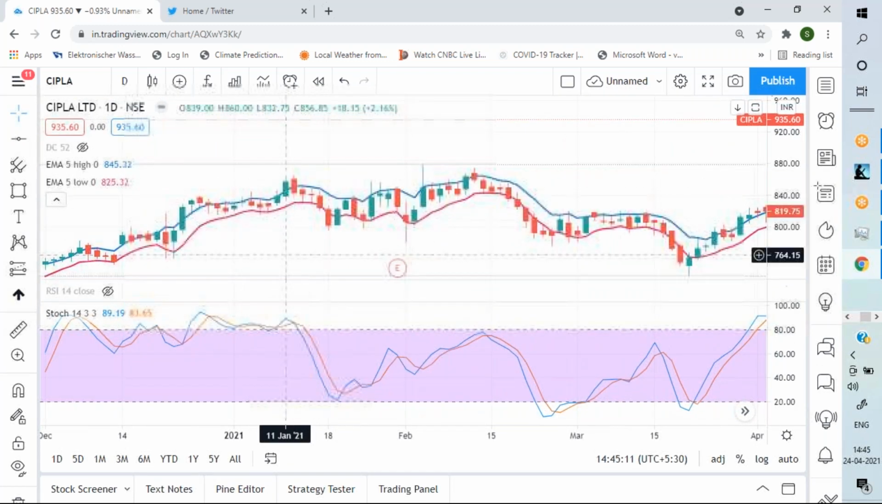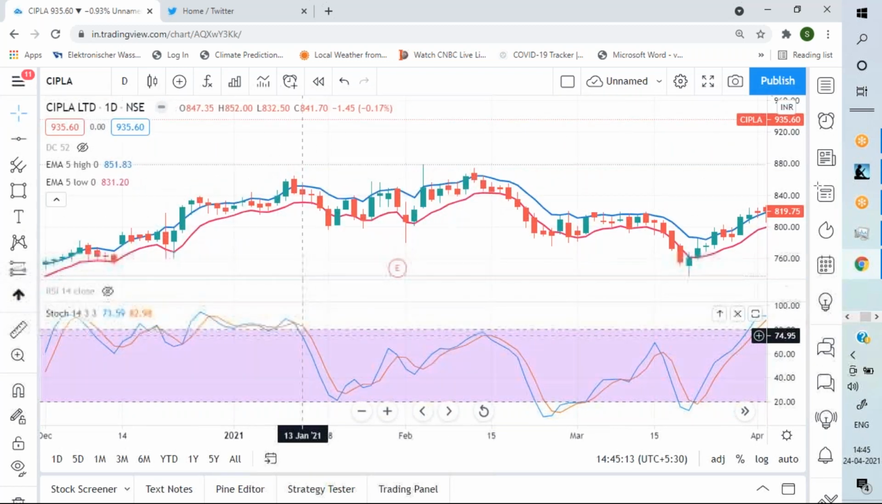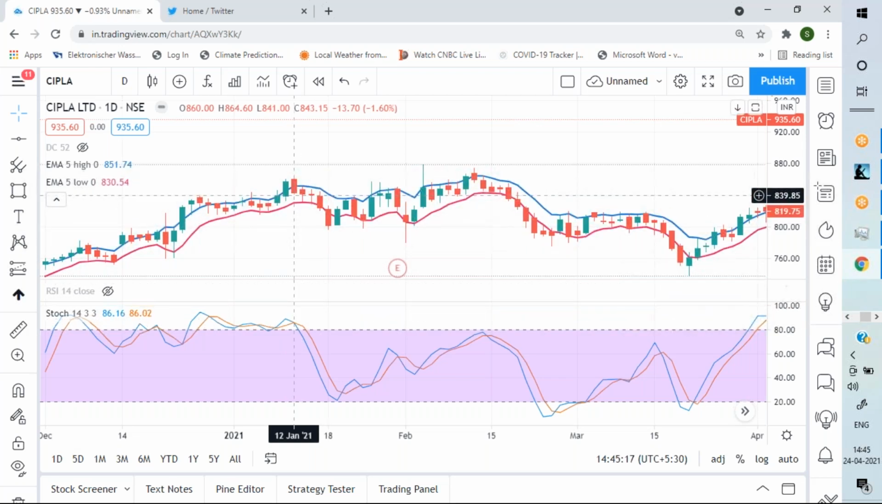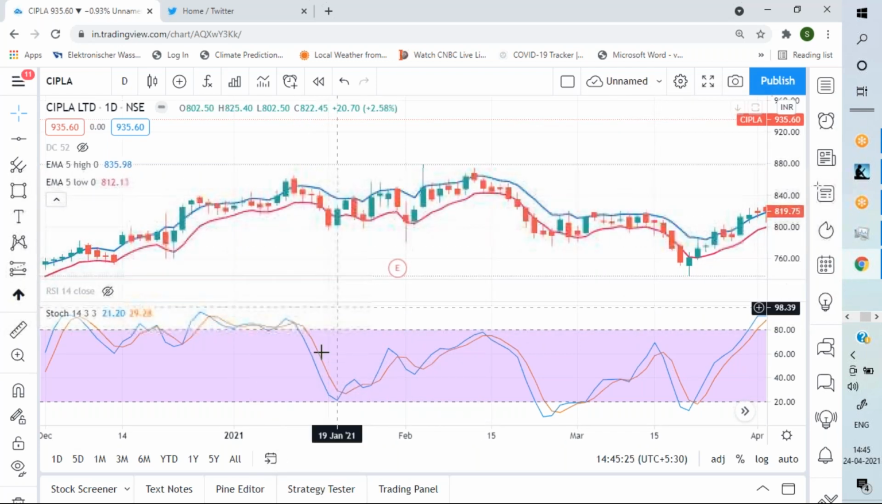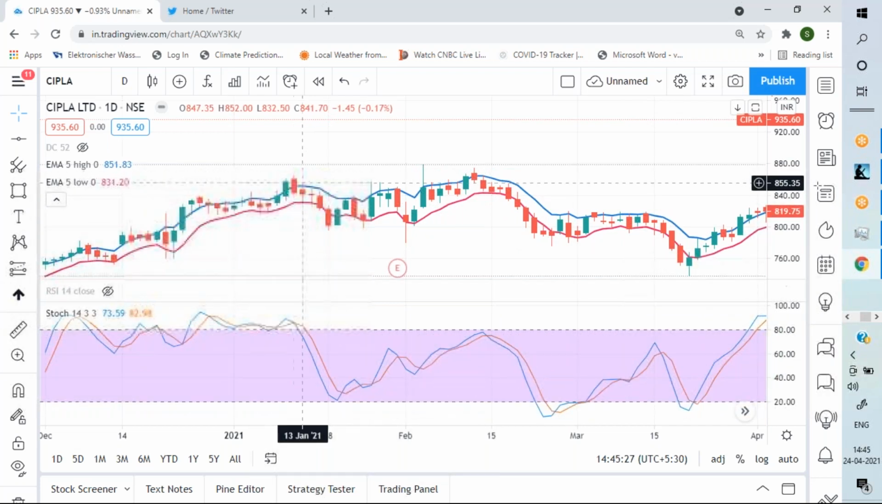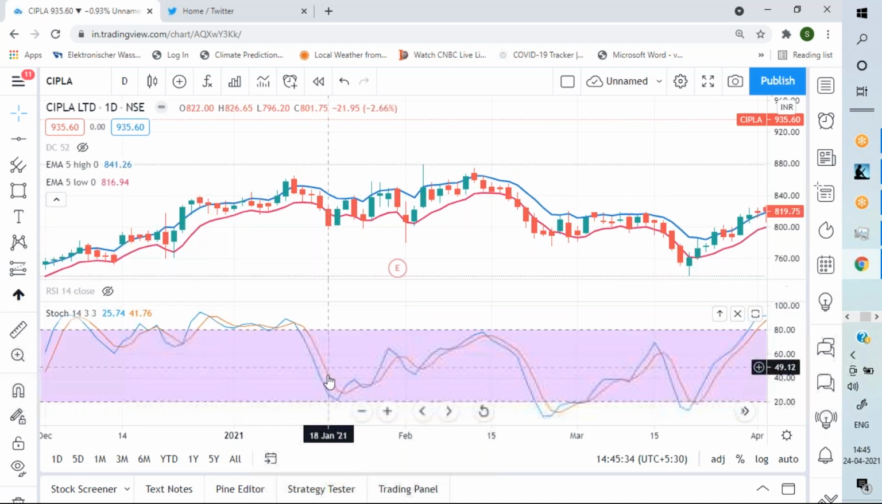Similarly, when this crossover happened, the blue line crossed the red line in this candle, you could enter the trade and you were able to see that there were no crisscrosses happening. So see, quite a bit of fall, 841 to 797, a 5% fall. You could enjoy it if you were following this.